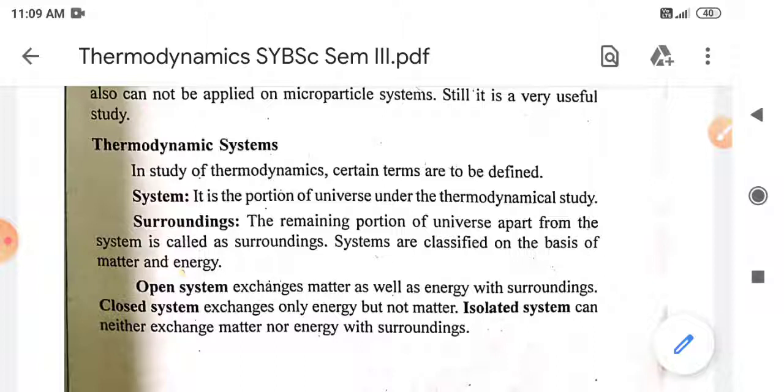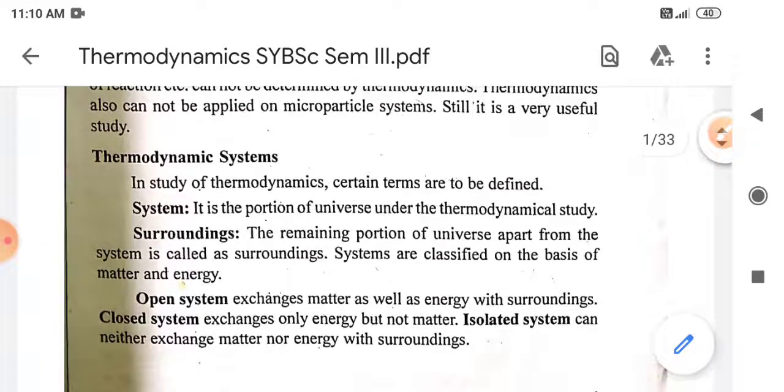Now we will be mainly focusing upon the Helmholtz free energy and its various forms and applications, and Gibbs free energy and its applications. We will try to see that in the upcoming lectures.